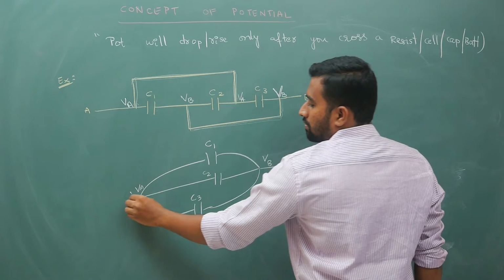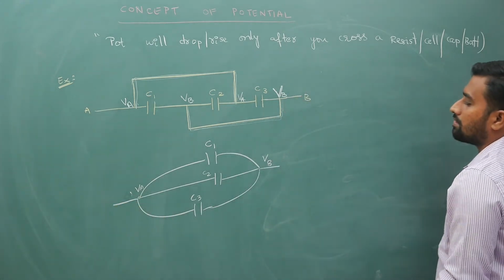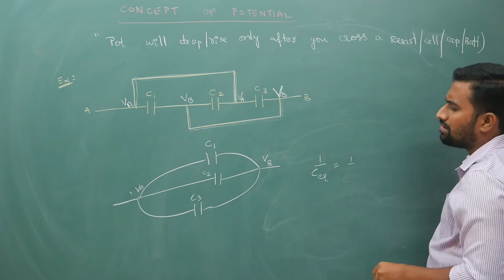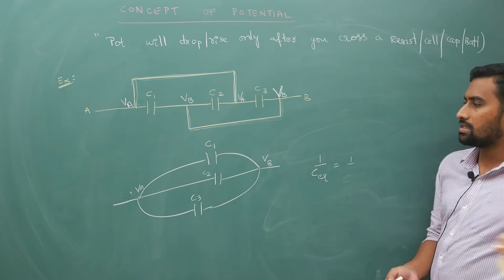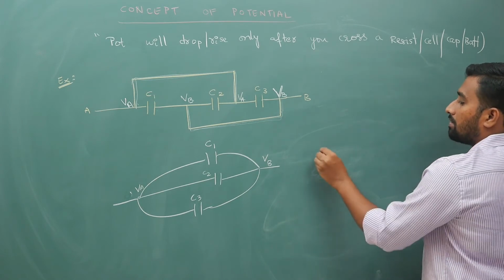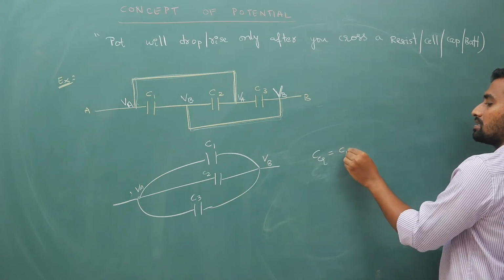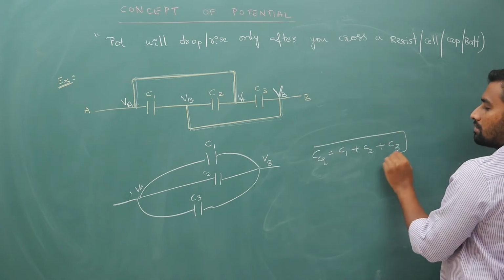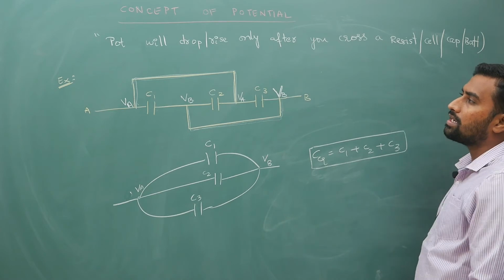Sorry, all the three are in parallel. Why should you do 1 by C equivalent? In parallel, your equivalent capacitance is C is equal to C1 plus C2 plus C3. So this is going to be your answer.